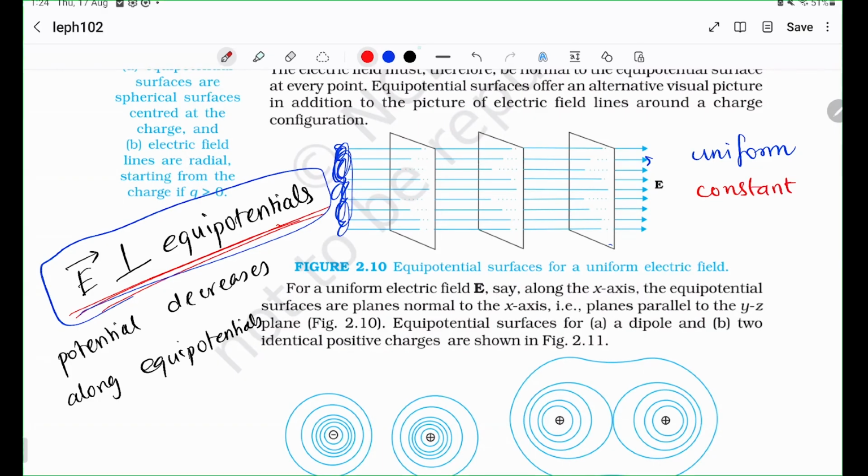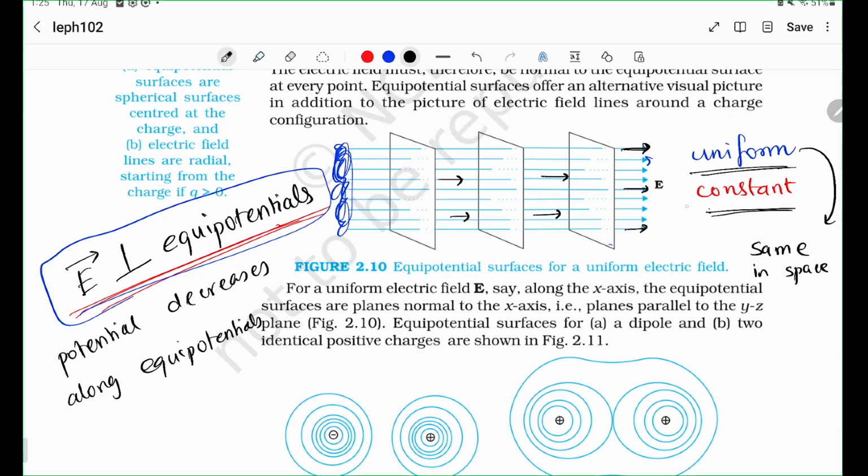Do you know what the difference is between a uniform field and a constant field? Because these two terms occur very often in competitive exams, and people might get confused. Uniform means the same in space. That is, there is no difference between the electric field here and the electric field here. They all point in the same direction and have the same magnitude. That is what uniform means.